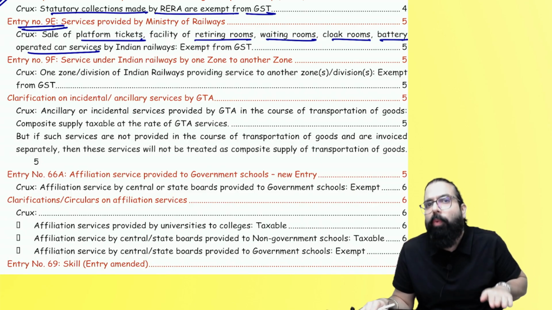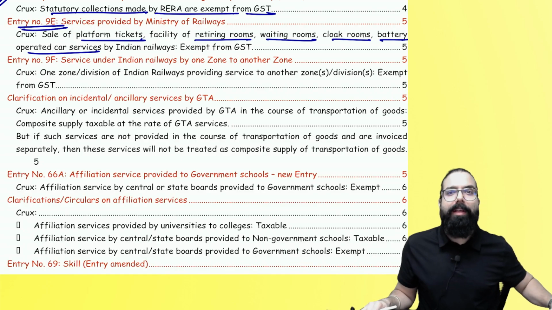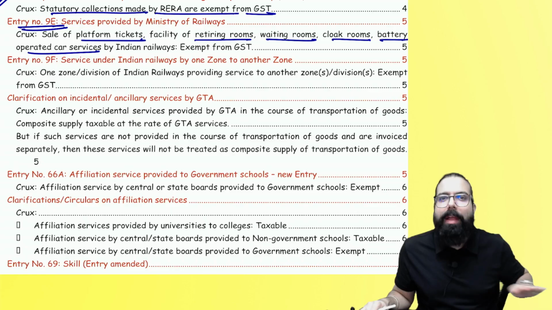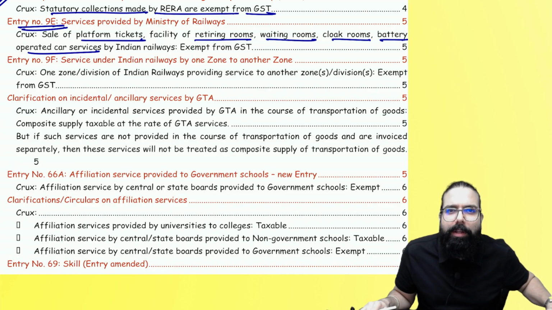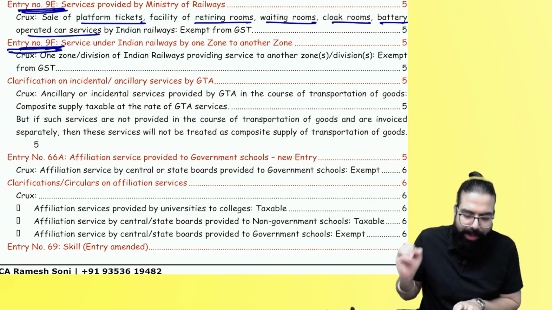And one zonal office of Indian Railways providing to another zone, Eastern zone providing services to Western zone. Remember, any zone of the Indian Railways providing to another zone, services are exempted. Done, sir. This point is clear. 9E and 9F, I've gone ahead and told you.